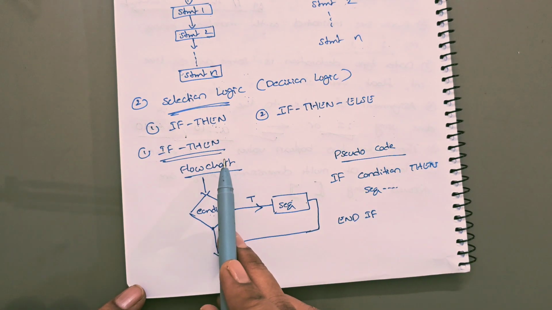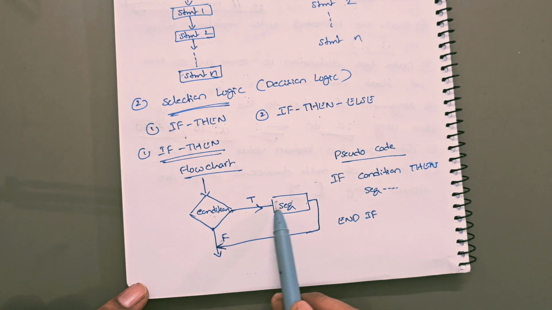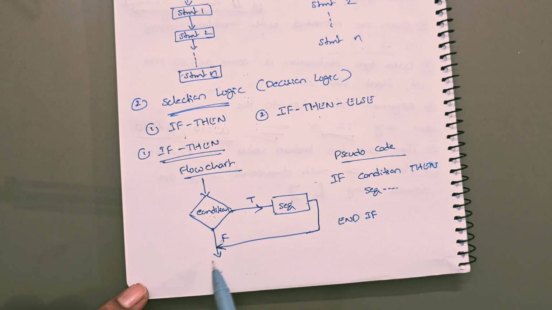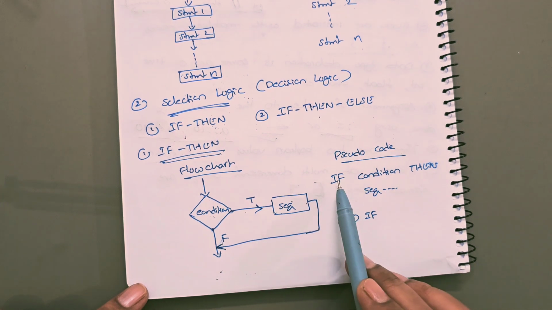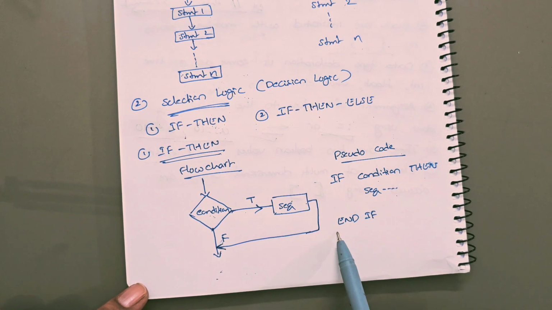First one, if then. In the flowchart of if, if the condition returns true, then the sequence of statements will be executed. If the condition returns false, then the next statements will be executed. After the if, whatever statements you have will be executed. So what is the pseudocode? If condition, then sequence of statements, and end if.